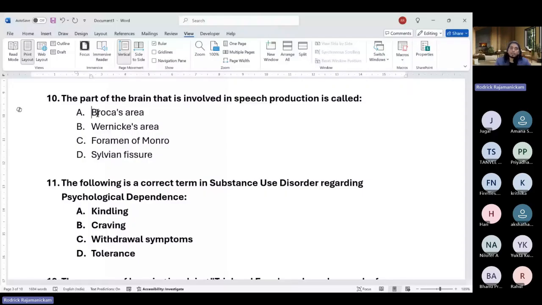Wernicke's area is in the temporal lobe. Broca's is in the frontal lobe. This is something you have to remember. Wernicke's area is involved in speech processing. So if they had put processing here, you should have said Wernicke's, right? Similarly, Wernicke's is also lateralized. The left side is for understanding the content of speech. The right side is for understanding the prosody of speech, the intonations, the emphasis that people give.